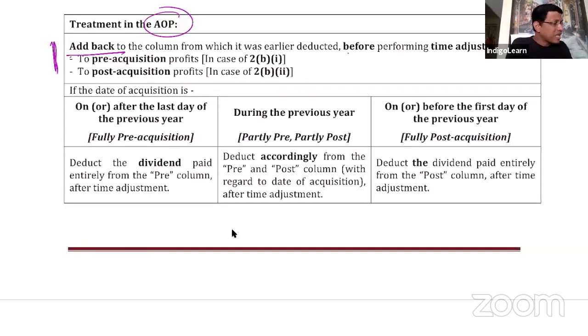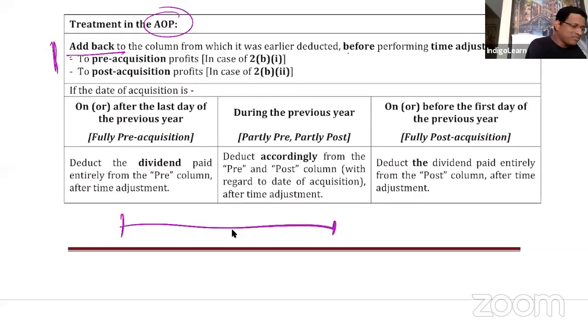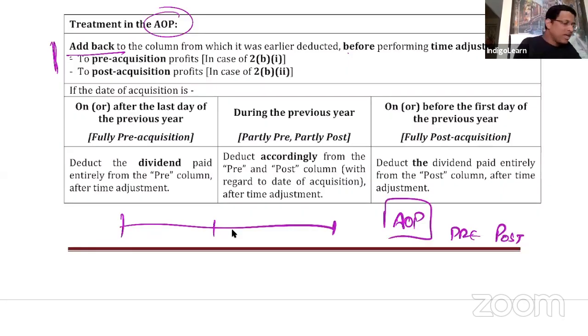Now concentrate carefully. In AOP you have pre-acquisition and post-acquisition, and this is the final dividend. This final dividend is for the previous financial year.